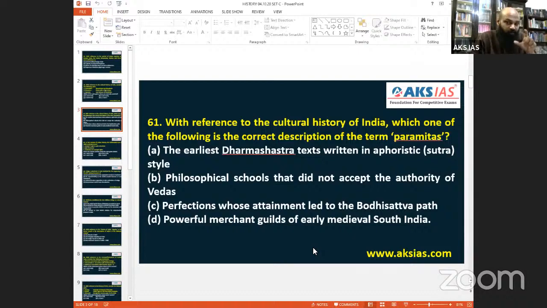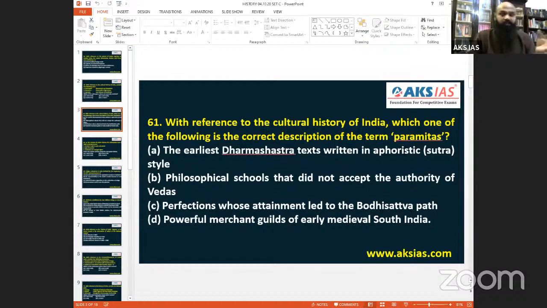The philosophical is not it. Perfection, virtue. Virtuous means he is trying to attain perfection. God is only perfect. No human being is perfect. So virtuous means we are trying to attain that perfection. So please let's understand it like that. So perfection whose attainment led to the Bodhisattva path. So that is the right answer.